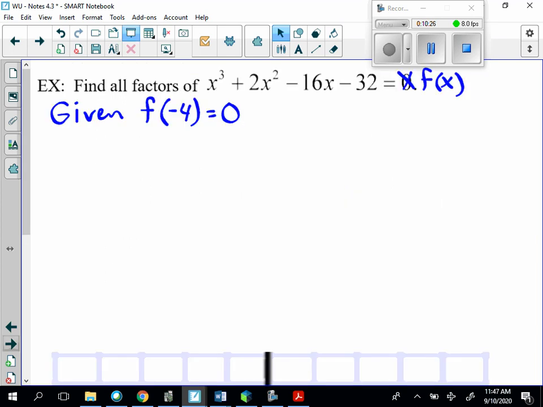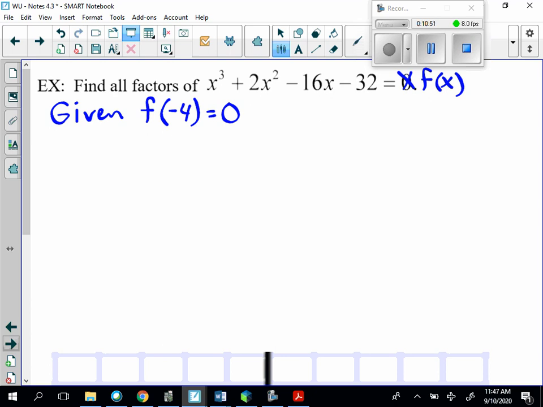Now, for these higher order polynomials, if I give you a 0, then you should be able to simplify the depressed polynomial once you do your division synthetically. So we have x cubed plus 2x squared minus 16x minus 32 is equal to f of x.